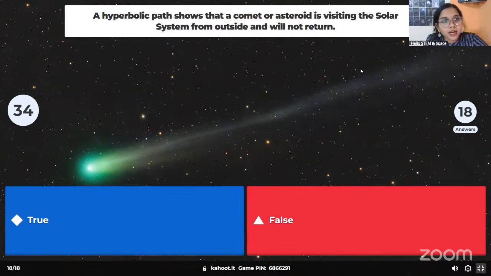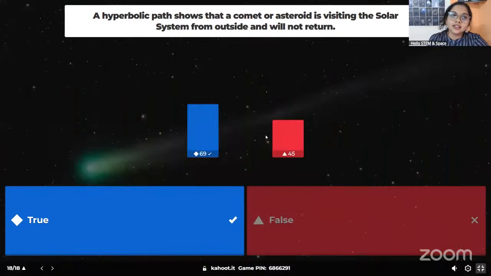A hyperbolic path of a comet shows that it is coming from outside of our solar system and it will not return. True or false? Let's see how many of you can answer this. Yes, 69 of you gave the correct answer.